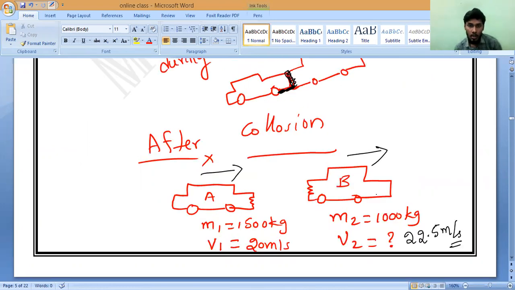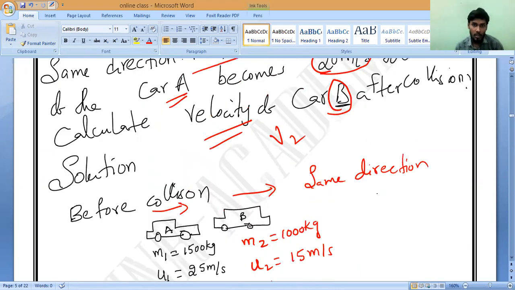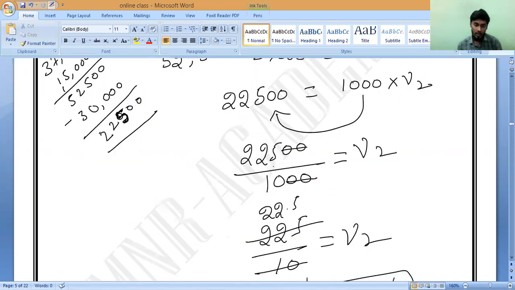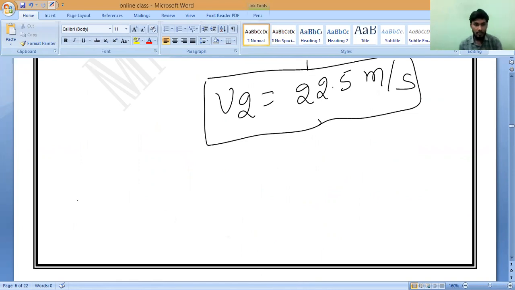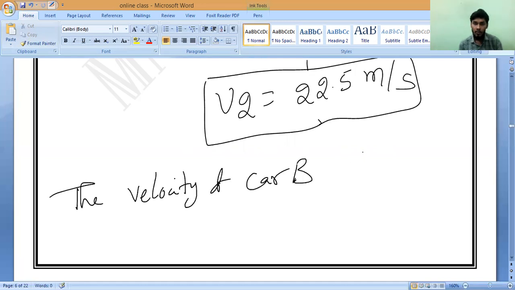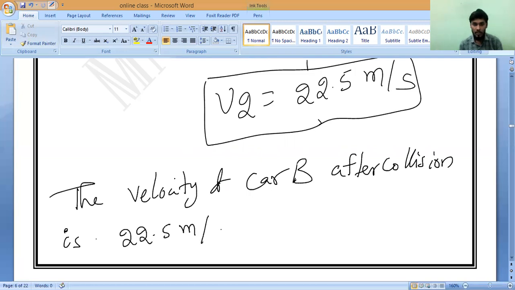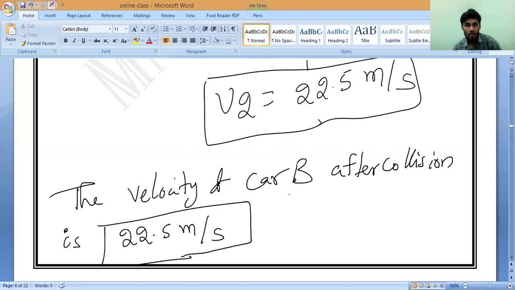So you have to write it V2, not recoil velocity. Sorry, it is the car question. Correct? So finally you have to write the velocity of car B after collision is how much? 22.5 meter per second. Is it yes or no? Yes, sir. So this is all about this question.